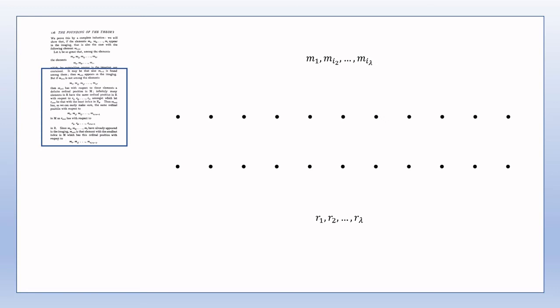In the diagram on the screen, the upper row of dots represents the elements m1, mi2 up to mi lambda, and the lower row of dots represents r1, r2 up to r lambda. A possible position of m nu plus 1 is shown. Consider r lambda plus 1 and assume that r lambda plus 1 does not have the same ordinal position with respect to r1, r2 up to r lambda as m nu plus 1 has to m1, mi2 up to mi lambda.